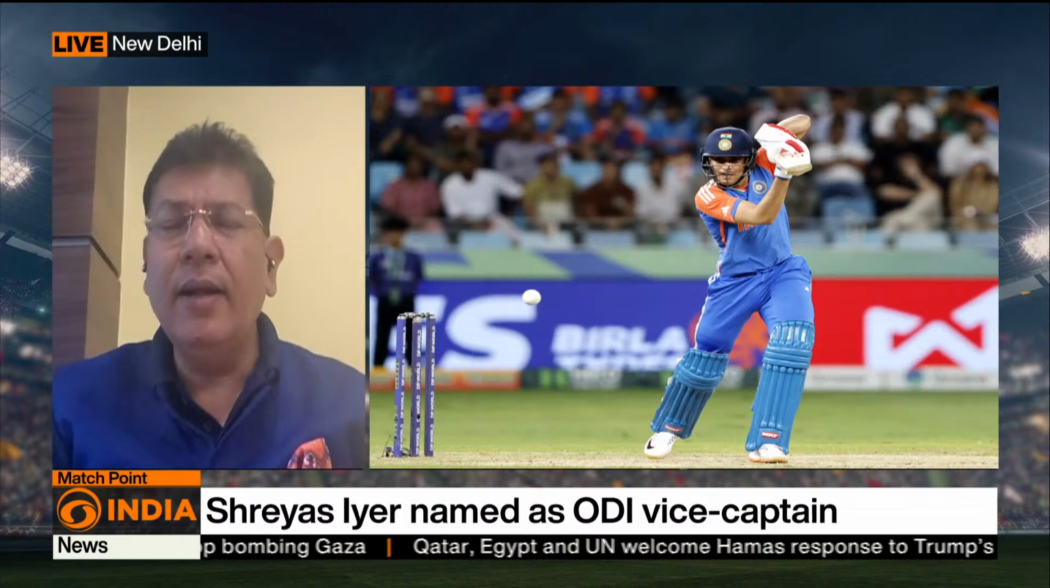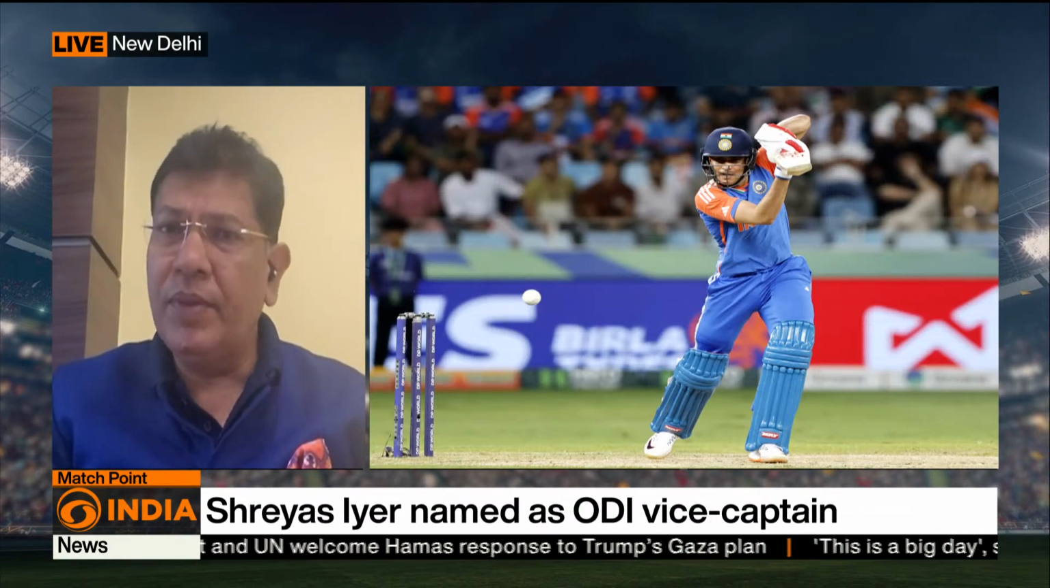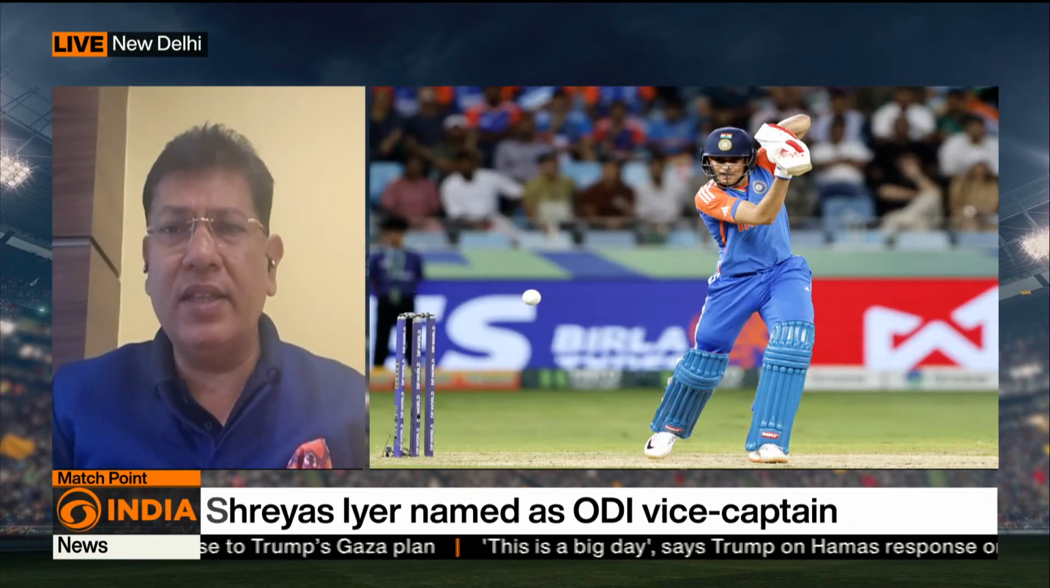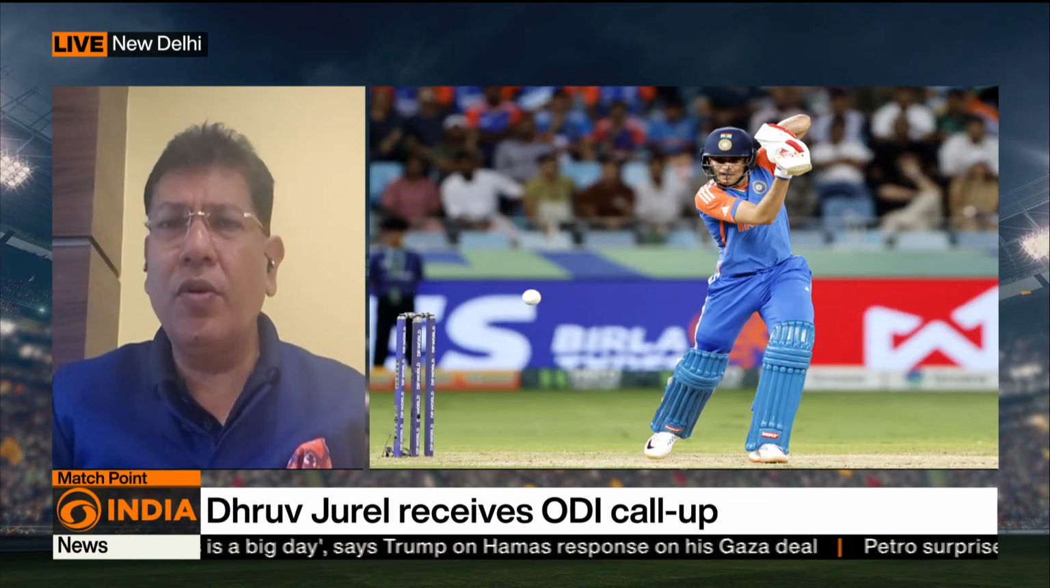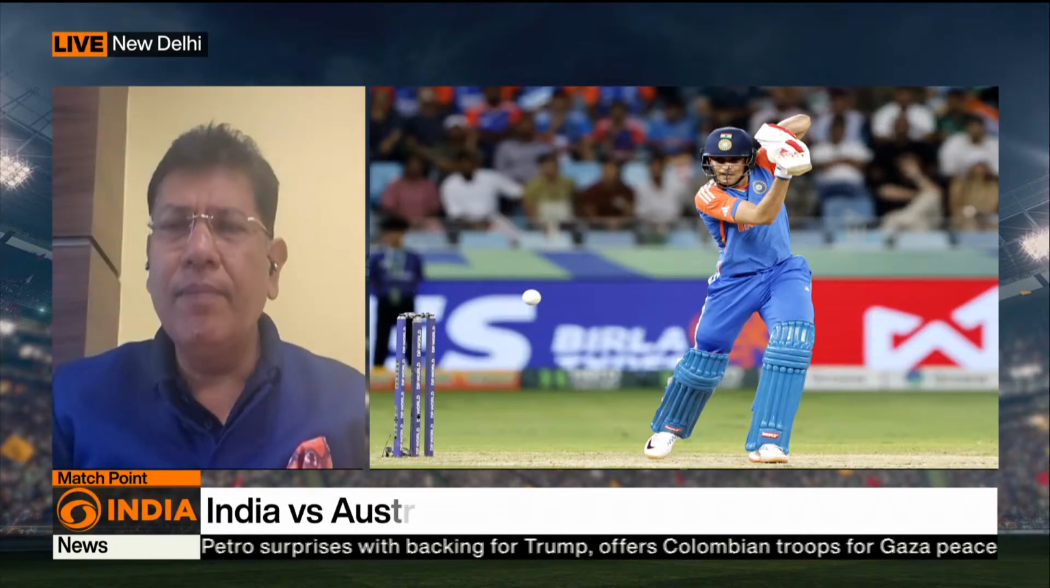But then you have to move forward as a side, and I think the time has come. Also the fact that Shreyas Iyer has been named the ODI vice captain, so it's a change as well. Someone like Dhruv Jurel getting a call-up because he played so well in the Test match in Ahmedabad. I think this looks to be a good side. But the best thing is that Rohit Sharma and Virat Kohli will be part of the side, Narayan.